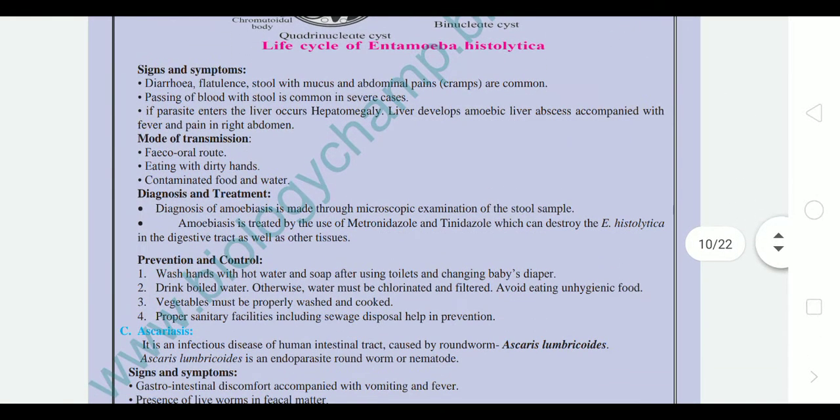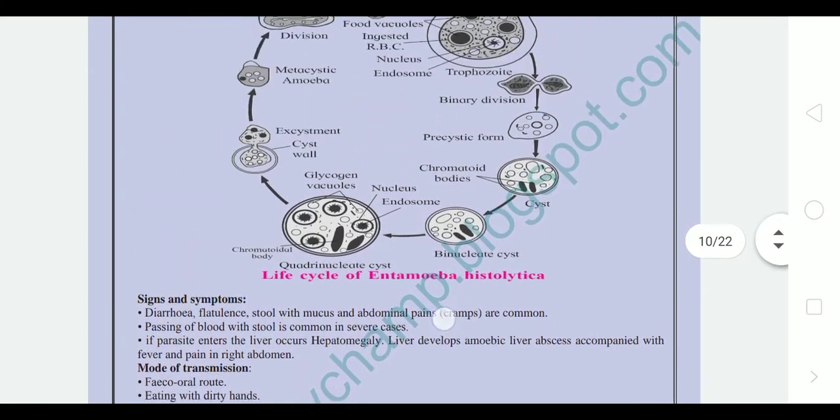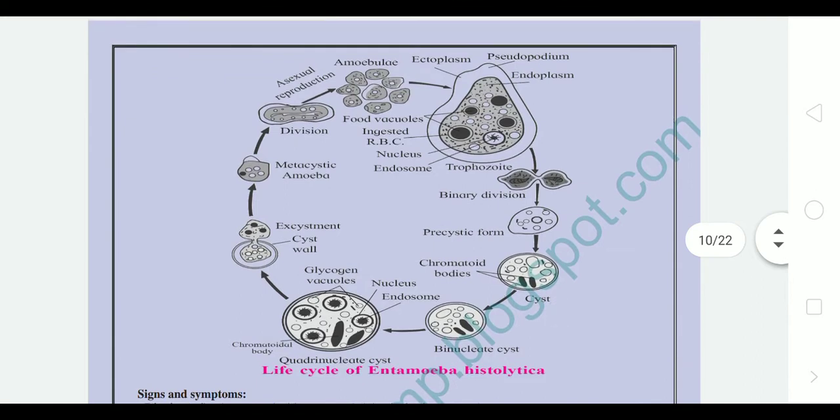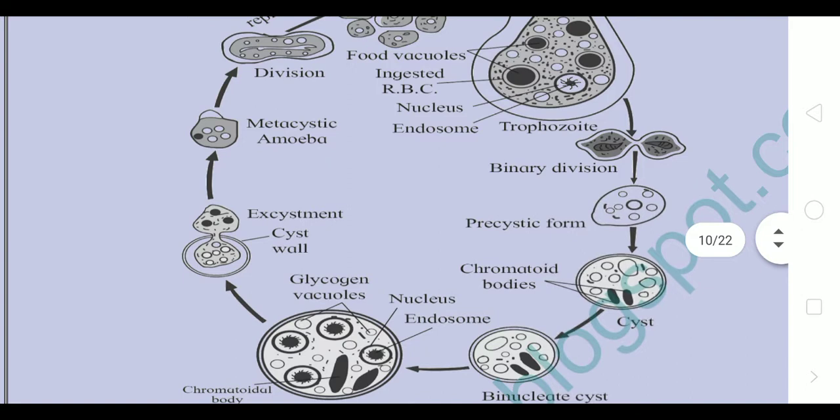So that is the introduction. Next, the life cycle of Entamoeba histolytica is given in our textbook on page number 230, figure 10.6. Here it is fully explained, the life cycle of Entamoeba histolytica, a protist parasite. It shows a different kind of life cycle where it forms a cyst, because it belongs to the amoebic family.